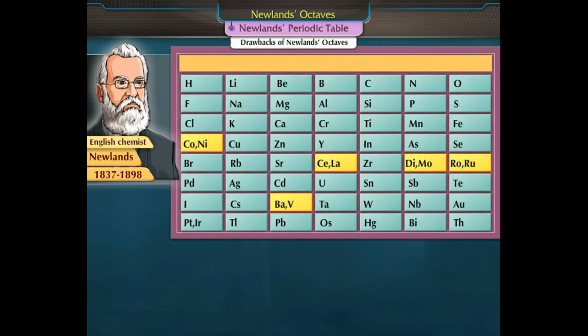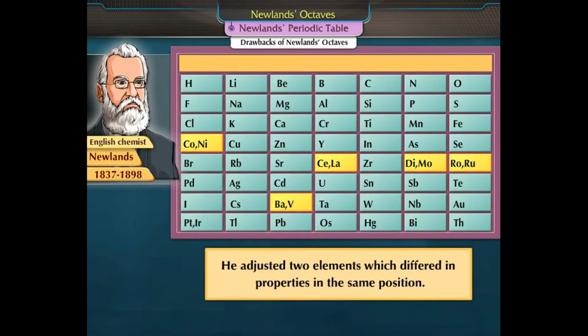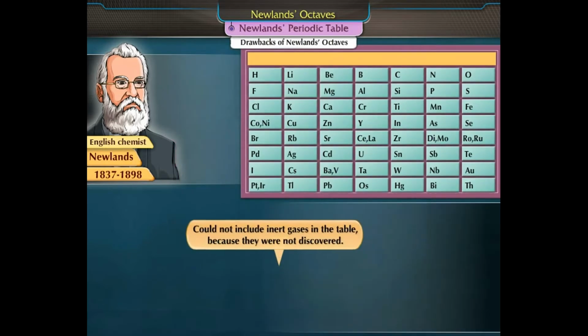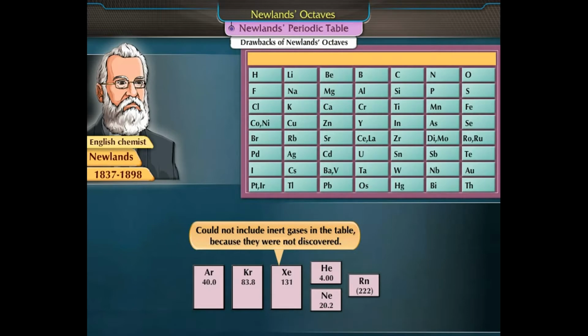In certain places of the periodic table, he adjusted 2 elements which differed in properties in the same position. This was done to accommodate the existing elements. But this arrangement was not according to the law of octaves. Newland also could not include inert gases in the table because they were not discovered.